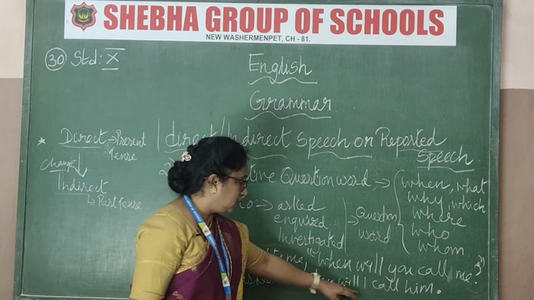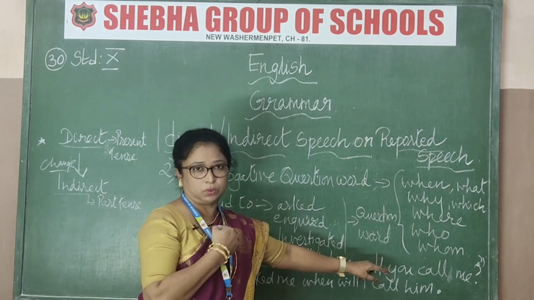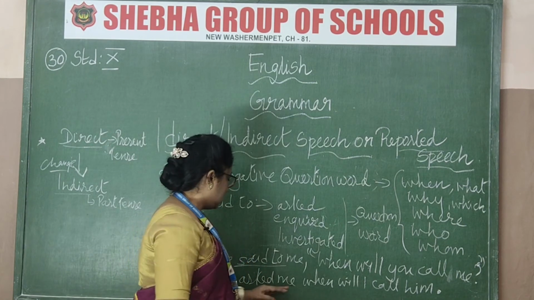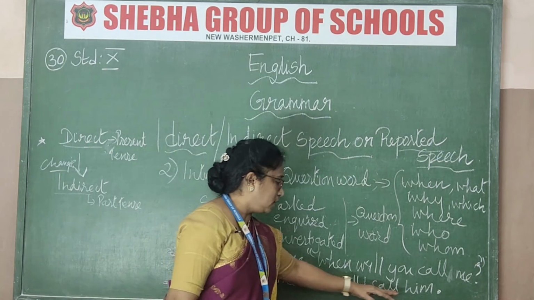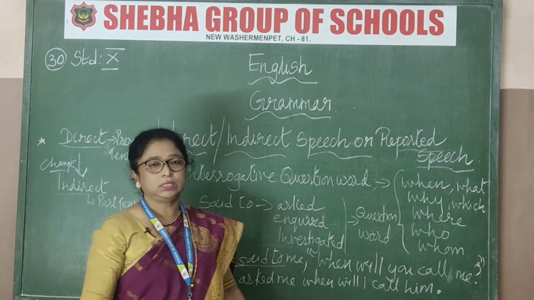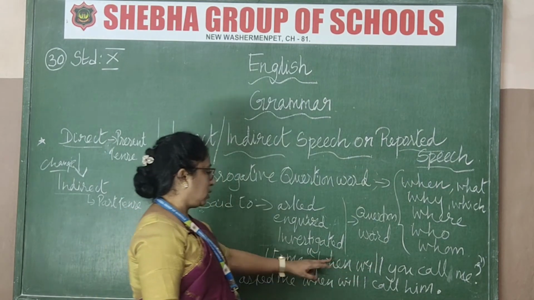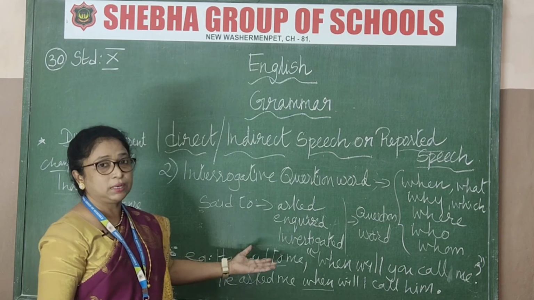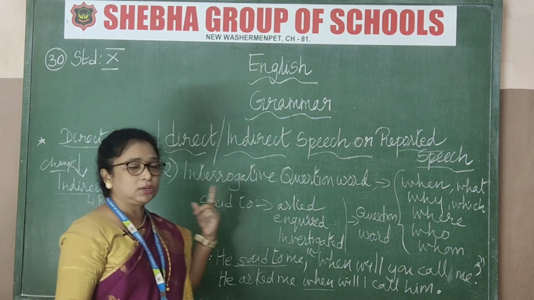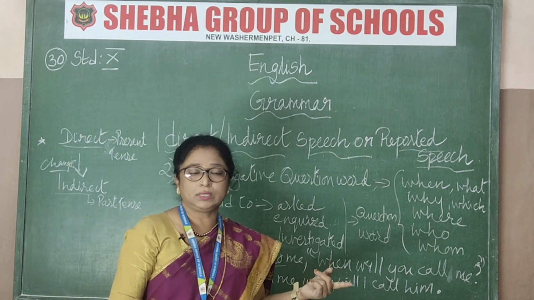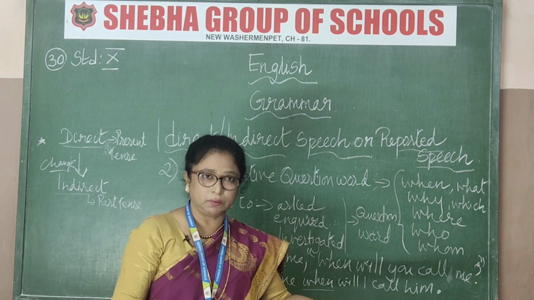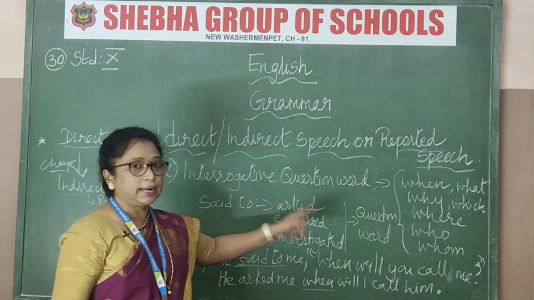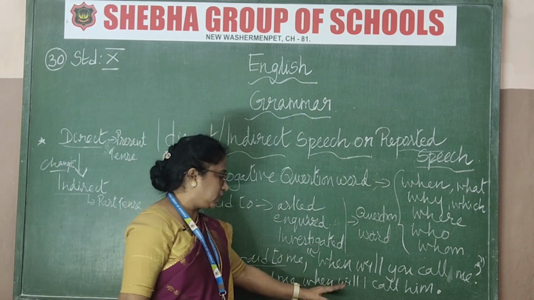You means who? You means telling you. That means you. That is I. Okay, got it? So he asked me, when will I call him? That's all. So this is the full stop. See, the question word is being repeated here. The connecting word is when itself. In the previous one, the interrogative yes or no questions, the connecting word is if or whether. Said to is asked only. All that is the same procedure. Only the connecting word will be the question word itself.